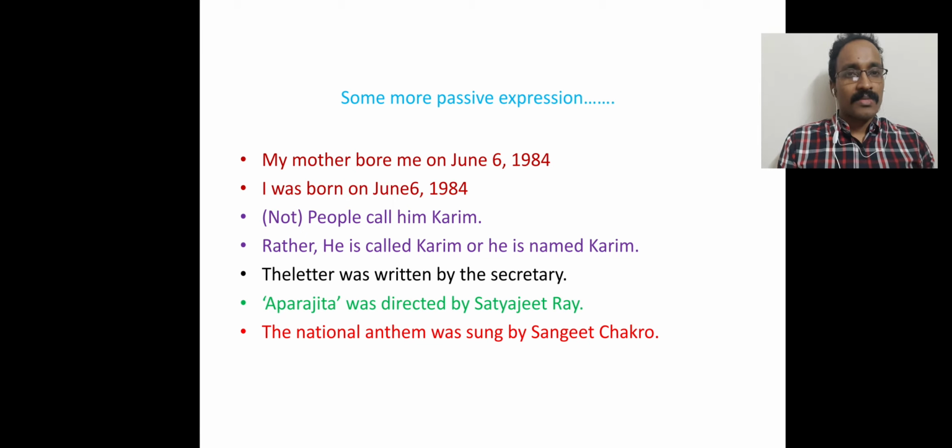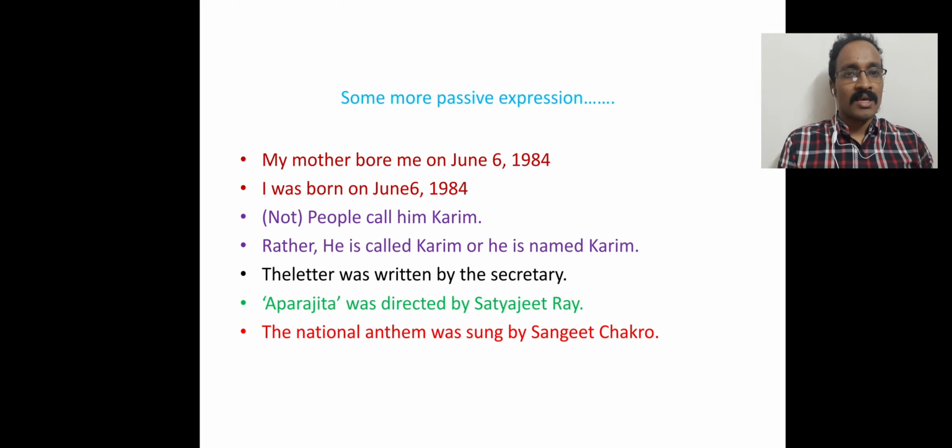You see, people call him Korim. No, this is a wrong sentence, because in this case we should give importance to the person and the name. We should use he is called Korim or he is named Korim, not people call him Korim.